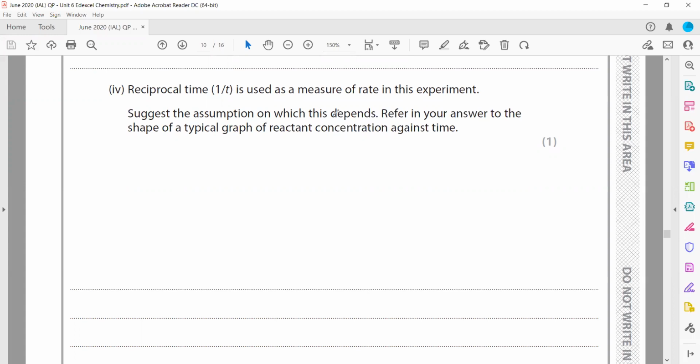Suggest the assumption on which this depends. So what do we assume? We consider the initial concentration, that the concentration is changing at the same rate, or that the mixture is uniformly mixed, like the particles are uniformly mixed in the solution.